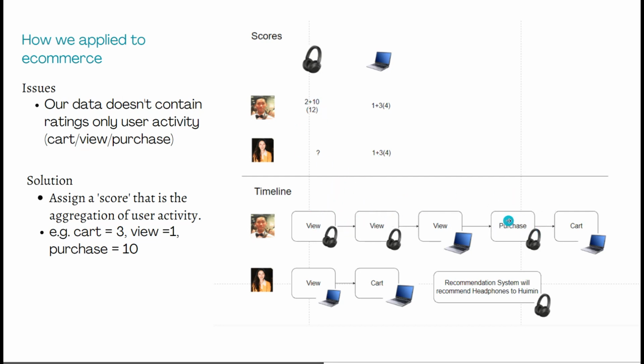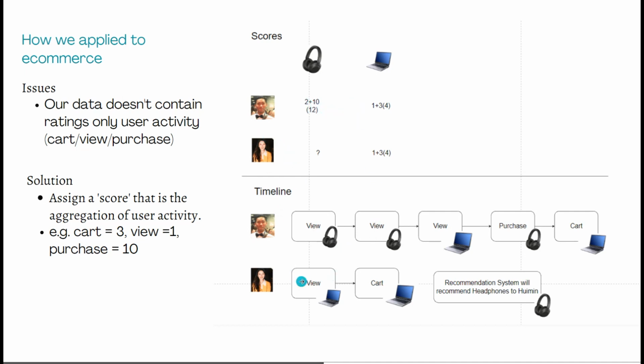So 1, 2, and then plus 10, and that will give me a score of 12 for the headphones. And if I'm looking for notebooks, then I will view it 1, and here I'm adding to my cart, and that will be 3 plus 1, and that will be 4. So this will be your approximation or an idea of getting a score which we can use later to create an algorithm to recommend things, right?